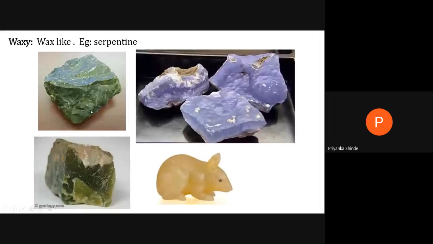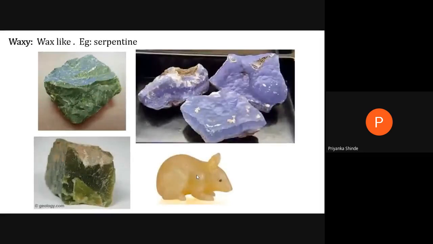Example is serpentine, as well as we have chalcedony. Okay, so this is a mineral which is carved. After carving, because of its original luster, it looks like wax. So these minerals are used as a gemstone, as well as they do the carving, and the cost will be increased. So they sell it for higher rates. Okay, so wax like, if the mineral looks like, then it is called as the waxy luster. Okay, so these are all the types of lusters.